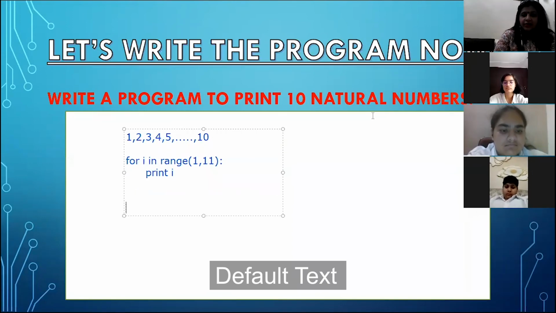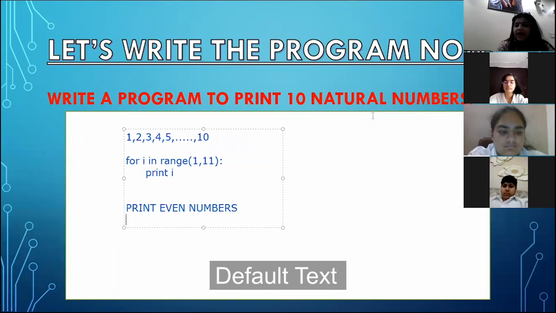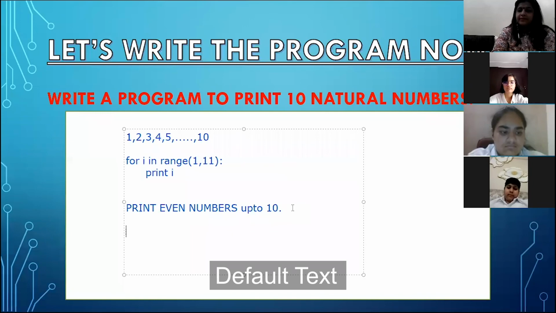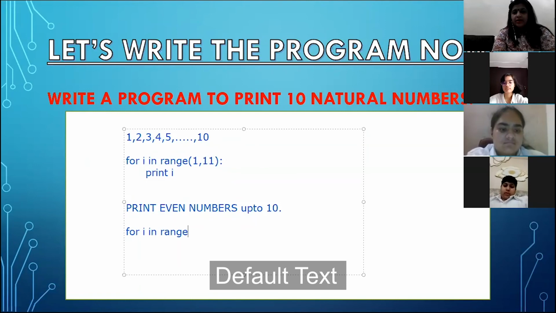Now if I ask you to print even numbers, and that also even numbers from 1 to 10, what should I write? For I in range. For, good, then I in range, very good, 2 to 11. Bracket on. After that, now here, my program must start from 1 or 2 or 0? 2. Now, comma 11, up to 10 it is saying.